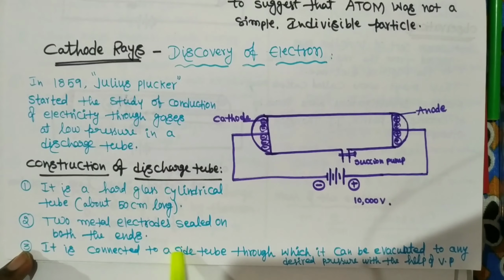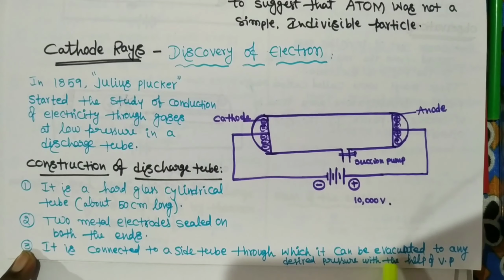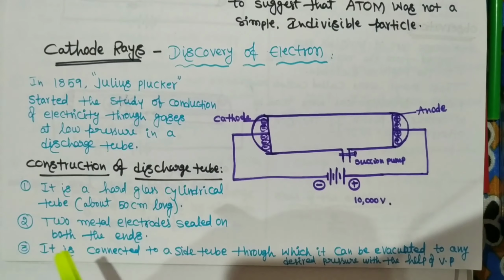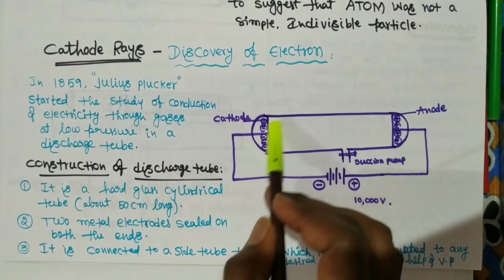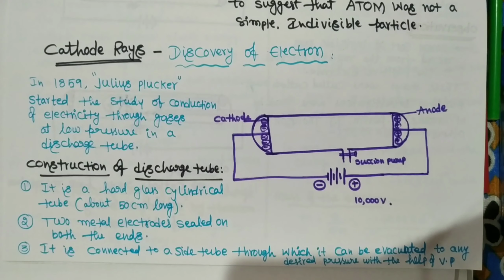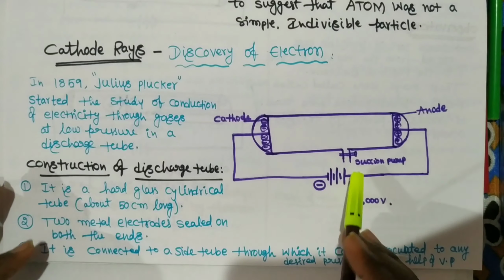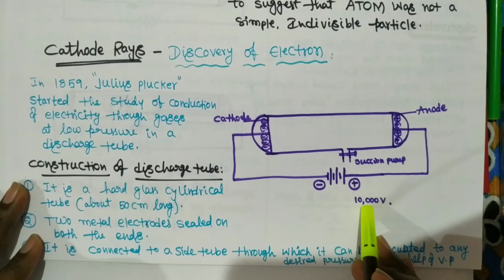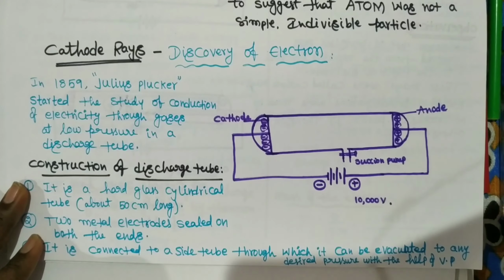It is connected to a side tube through which it can be evacuated to any desired pressure with the help of a vacuum pump. Through this side tube we suck out as much of the air present in the discharge tube as possible, so we maintain very low pressure. Then we use a battery or any electricity source to give a high voltage, that is 10,000 volts.